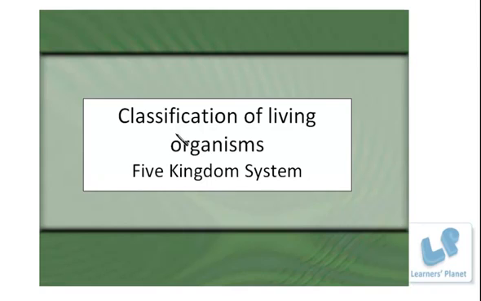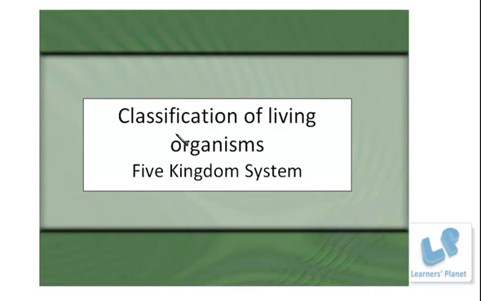To understand these diverse living forms, the classification system which is used nowadays is actually the five kingdom system. This five kingdom system means that all of the living organisms are divided into five major kingdoms, that means five major groups.